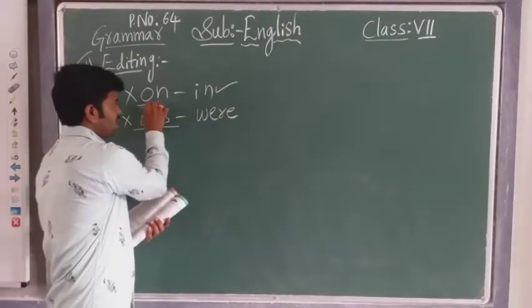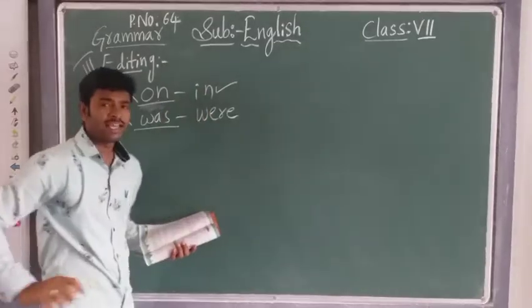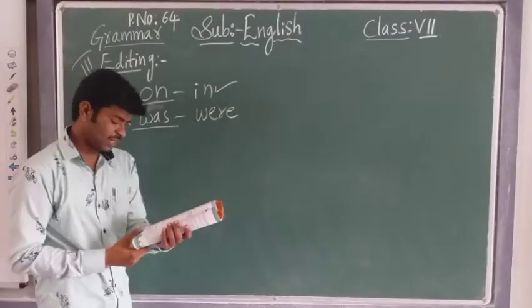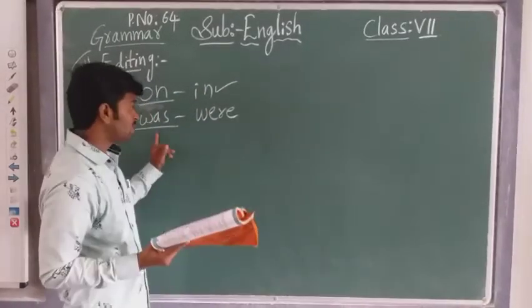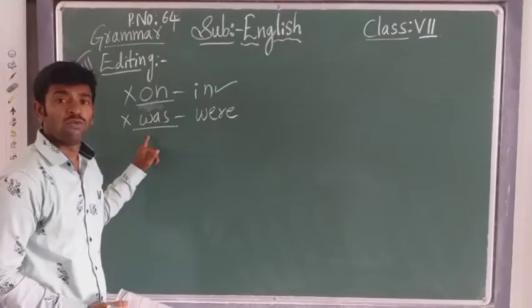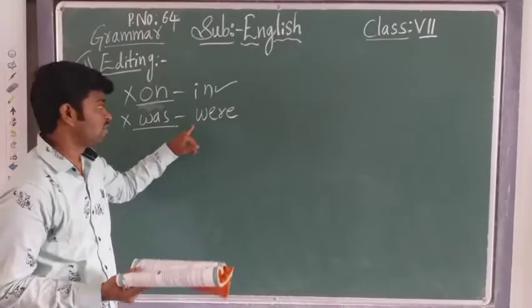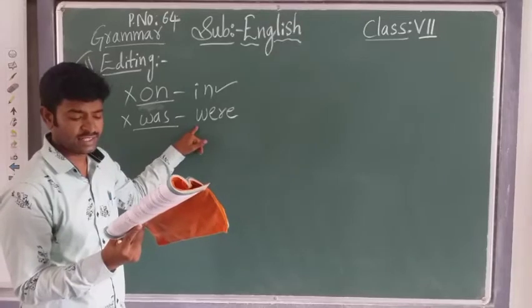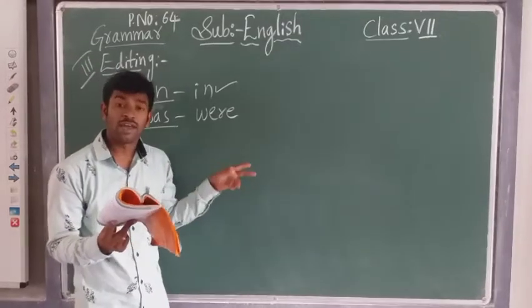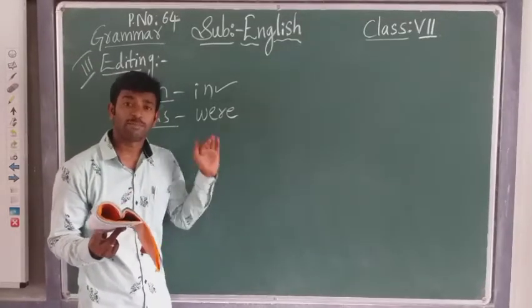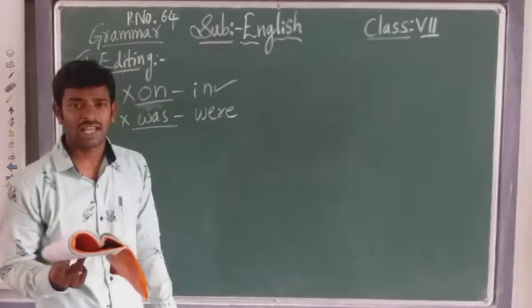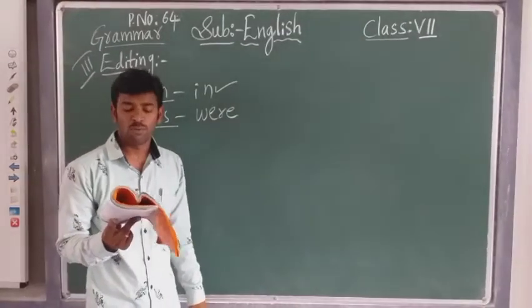From the first sentence, underline on and write in. In the second sentence, all of us was is given here, children. Was is the wrong one. Were is the correct answer. So, all of us were afraid of him. That means all the students in the class were afraid of Bodhraj.